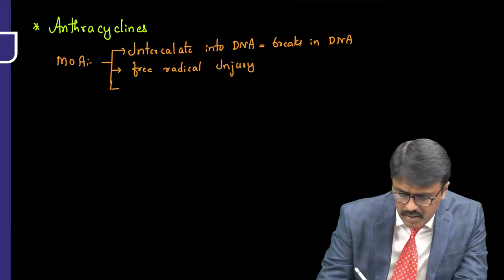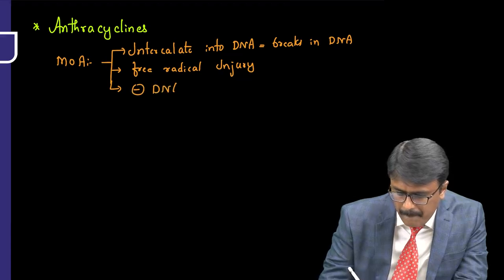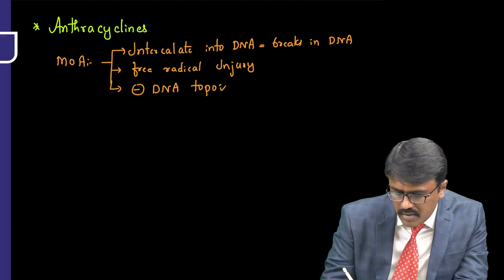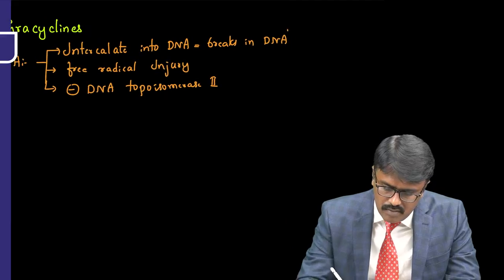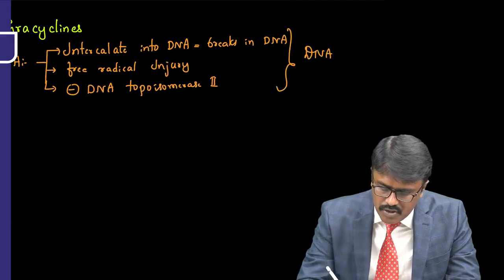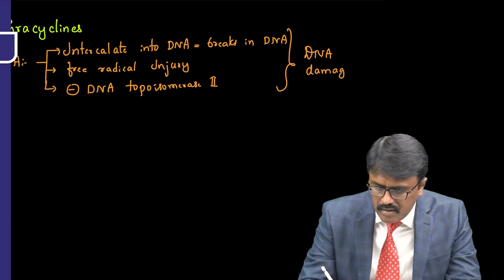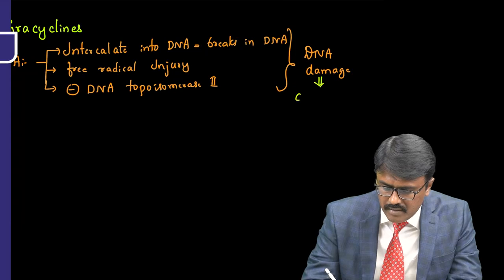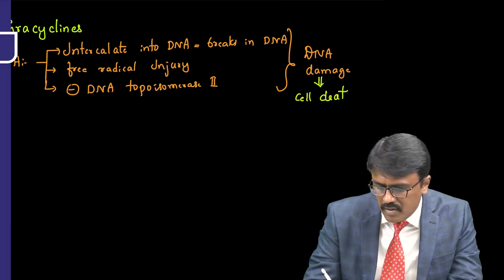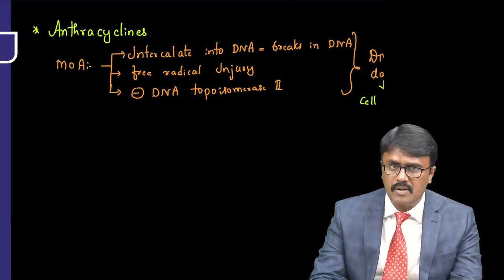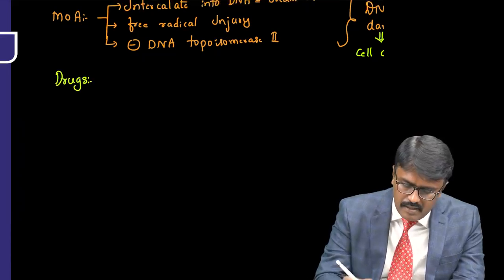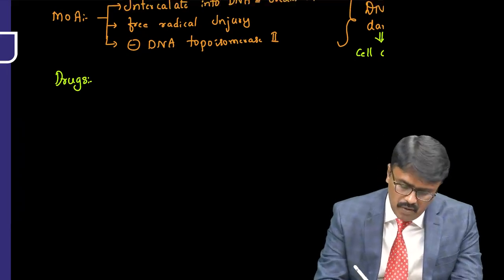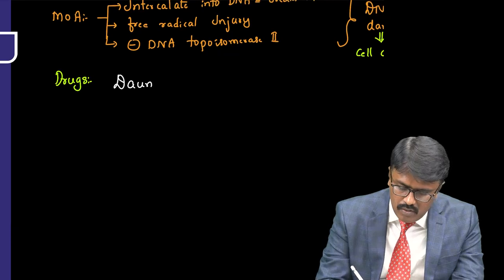Third, they inhibit an enzyme called DNA topoisomerase 2. All this will lead to DNA damage, and the DNA damage will lead to cell death. That is the mechanism of action of the anthracyclines. Sir, what are those anthracycline drugs? How do they sound? These anthracycline drugs end with rubicin. You already know them. Daunorubicin.